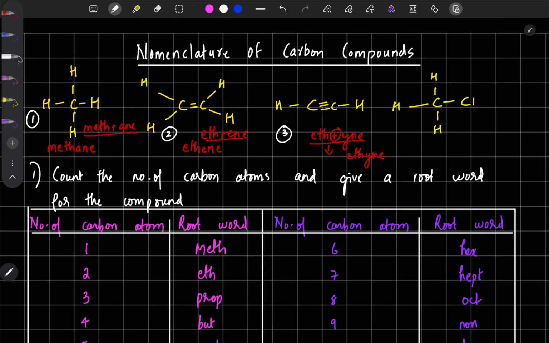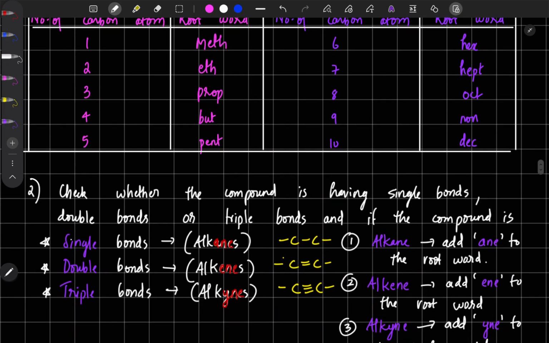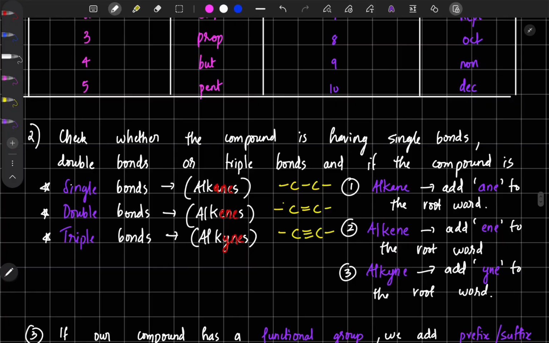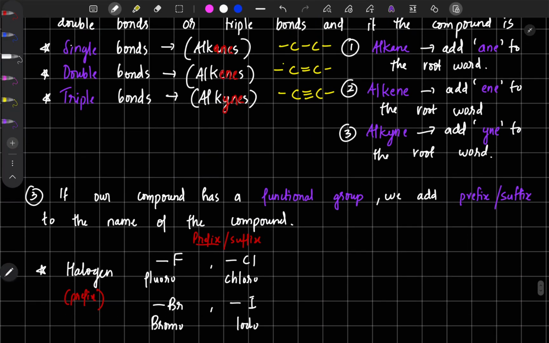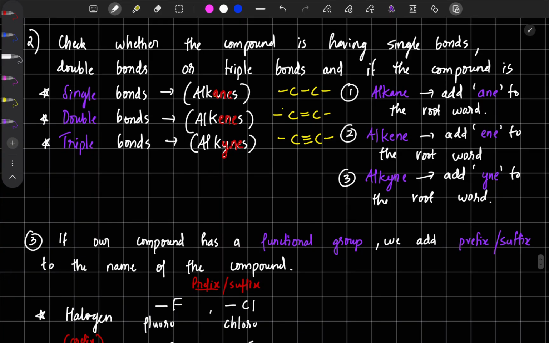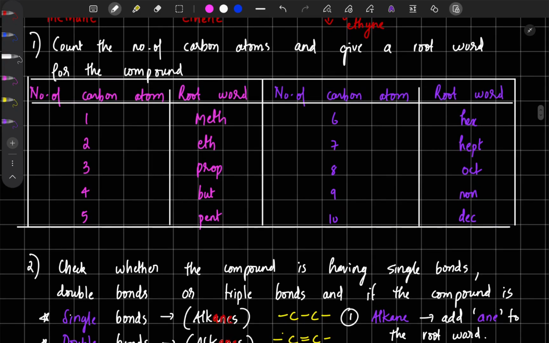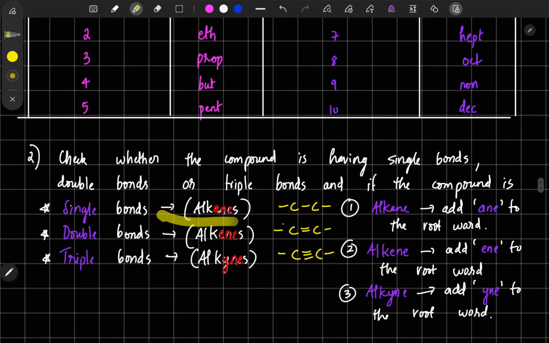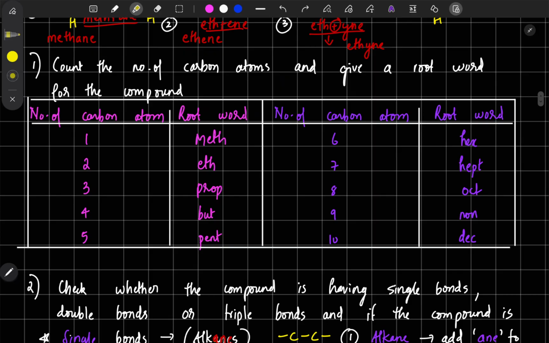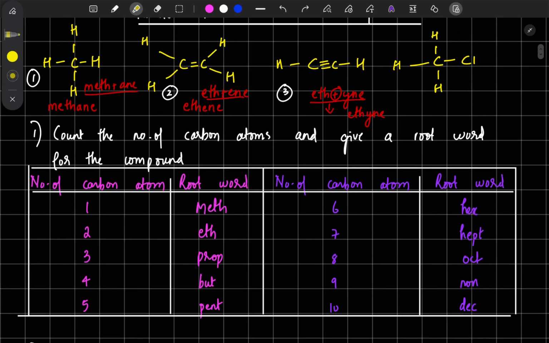What was our first rule? The rule number 1 is the first thing to do. Second thing to do is check whether it is alkane, alkene, or alkyne. Third one is functional group. The thing about 10th grade is that you will only get functional group substituted to alkanes. Don't forget this point. Most of the time in 10th grade you will only get functional group substituted to alkanes. So most of the time you can just write the root word and write ANE, because most of the time functional group substituted to alkanes only will come.